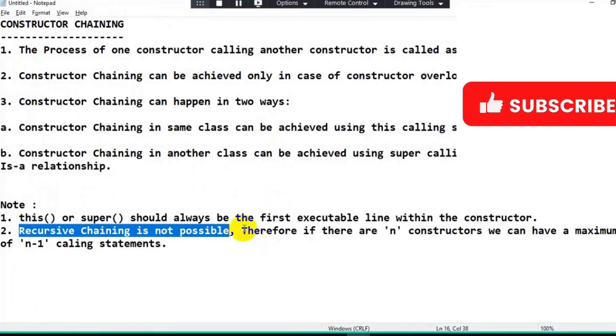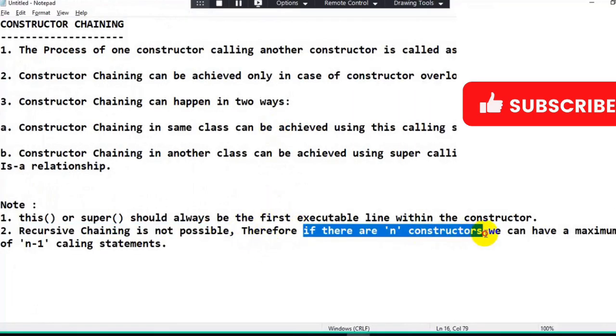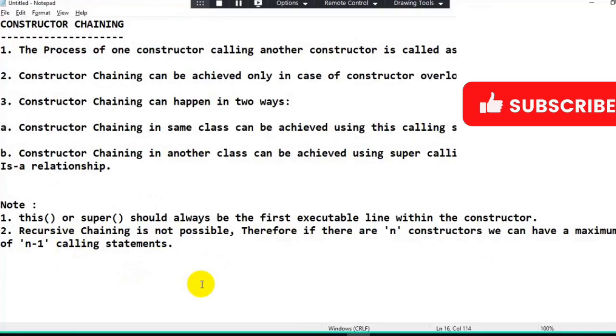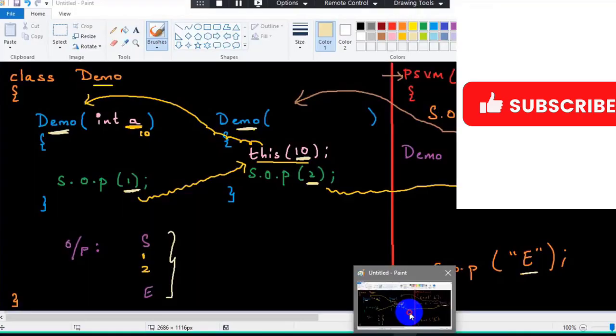Therefore, if there are n constructors, we can have a maximum of n minus 1 calling statements. Meaning, if there are 10 constructors, we can have only 10 minus 1, that is 9 calling statements present over here. We cannot have more. We can have only 9 calling statements. Got the clarity here? So this is called recursive chaining.